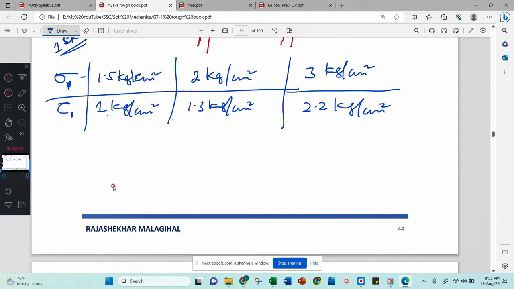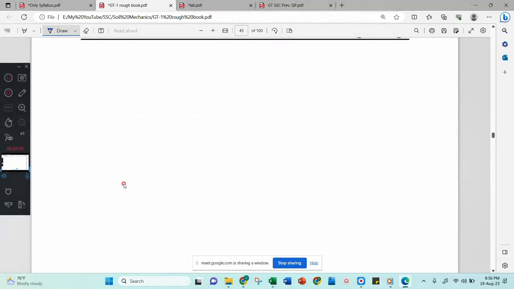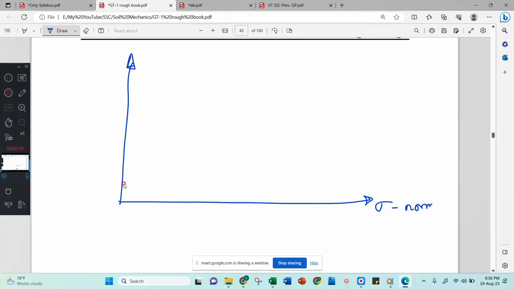Then after this you will draw one graph. I will show it on the other page. This graph is a Mohr graph, where the x-axis is the normal stress and the y-axis is the shear stress.